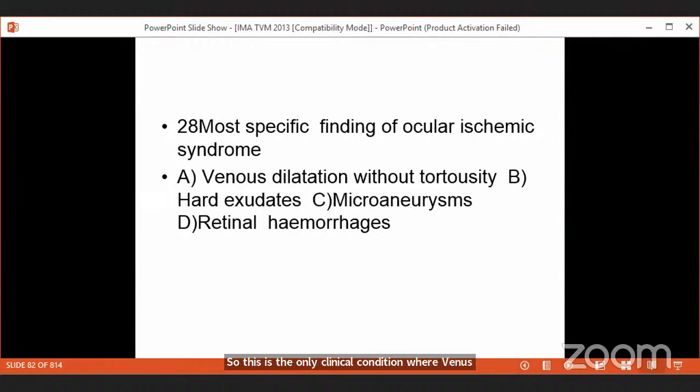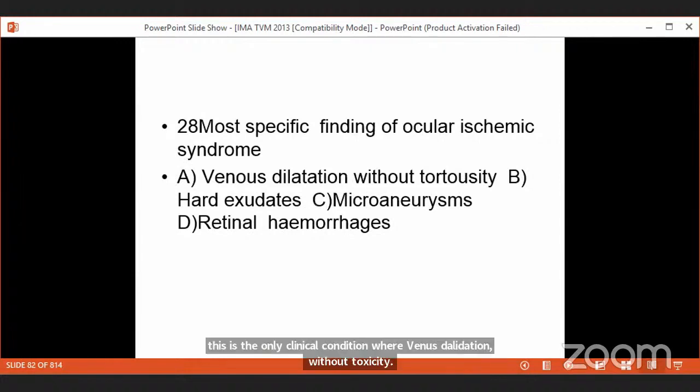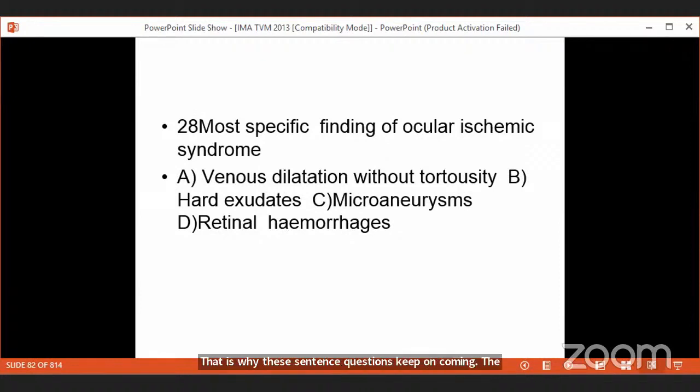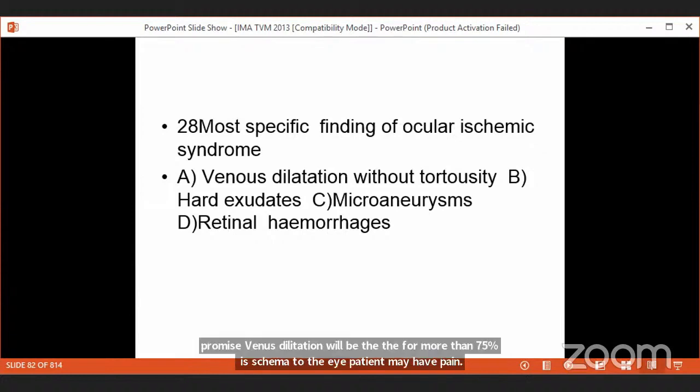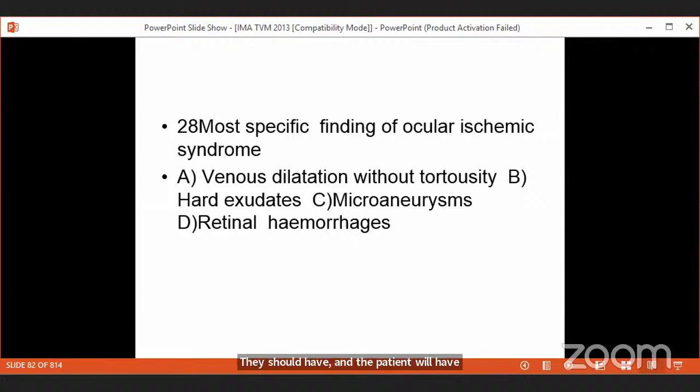That is why these entrance questions keep on coming. The most specific finding of ocular ischemic syndrome is venous dilatation without tortuosity. Because the carotid artery is occluded for more than 75%, there is ischemia to the eye, and the patient may have pain. Patient will have severe pain, and corneal edema. Patient will have anterior chamber cells and flare as in uveitis, and the patients may have cataract and engorged iris vessels.